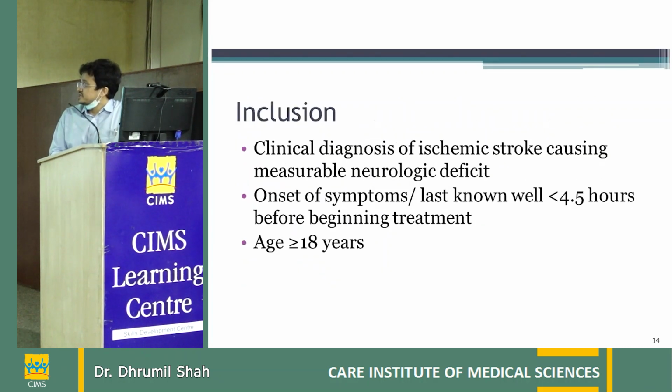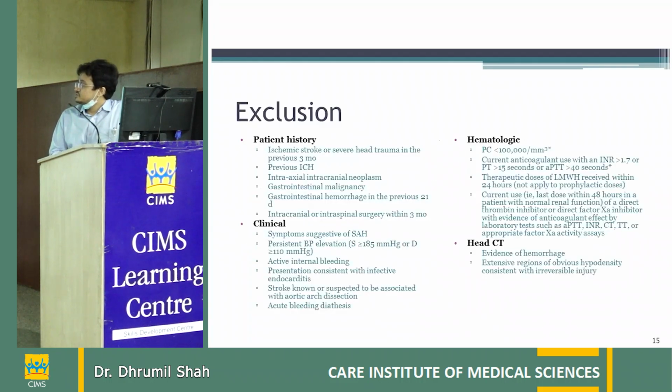Now to inclusion and exclusion criteria. What patients can be thrombolyzed? Clinical diagnosis of ischemic stroke with measurable neurological deficit, onset of symptoms less than 4.5 hours, and age more than 18 years. Exclusion criteria: there is a long list, but we have to keep the checklist of exclusion criteria in the emergency, and we mainly check for whether there is a coagulopathy or any history of previous intracranial hemorrhage or any other malignancy. These are the usual exclusion criteria we look for.